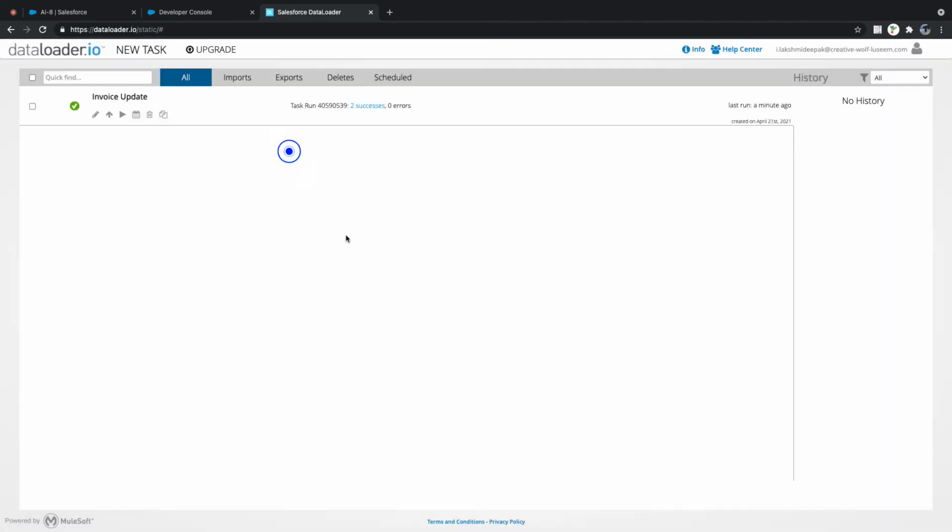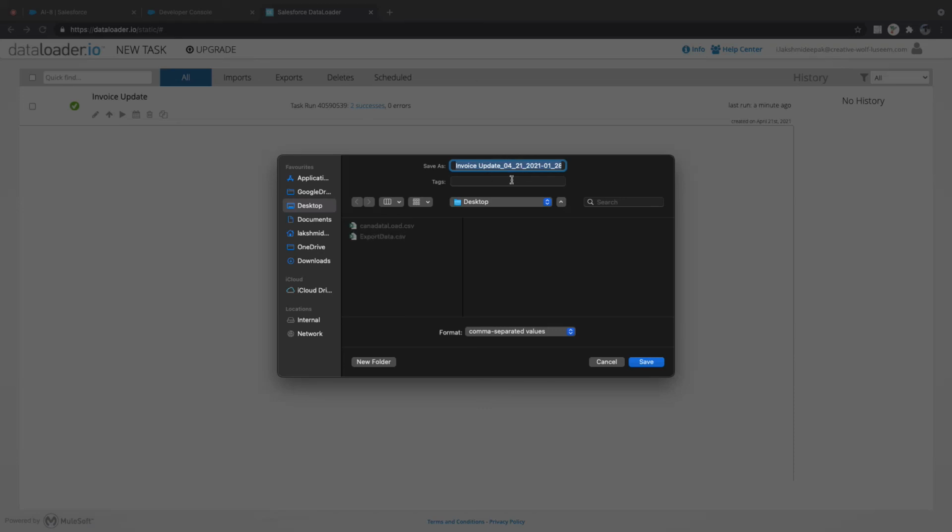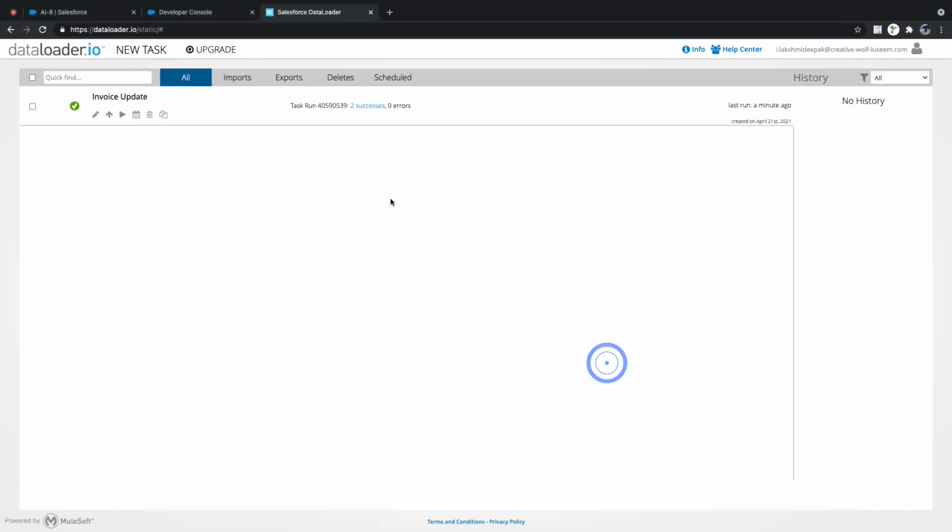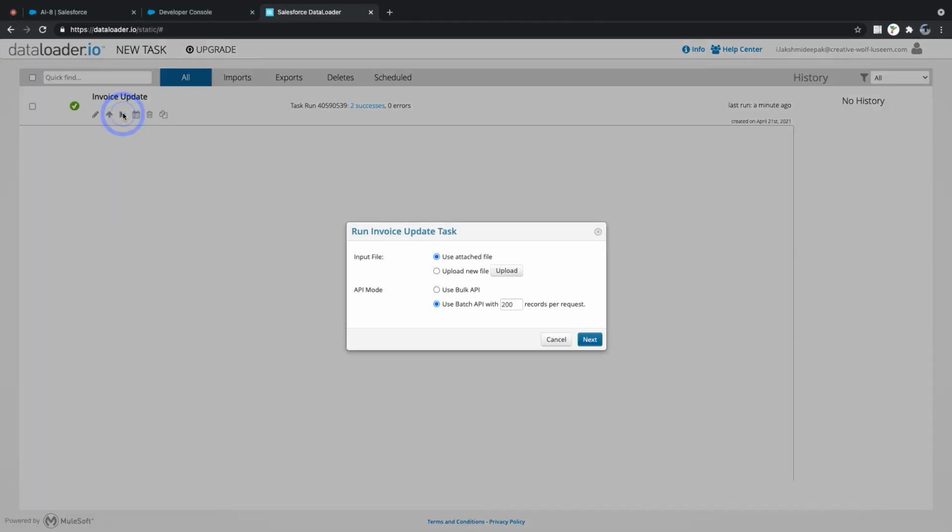Now what are the results? Here we have the results: 2 success and 0 errors. Then you will get a results file. If you want to rerun, you can see run invoice update, use attached file, or upload a new file. Now if you want to re-update this data, you can run it. You don't want to upload data again and again.